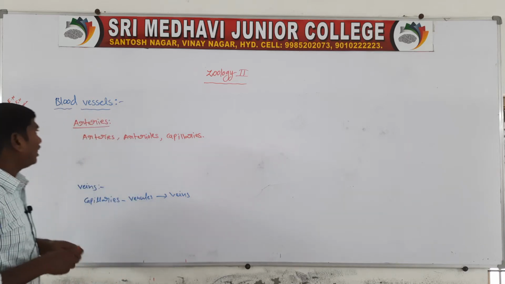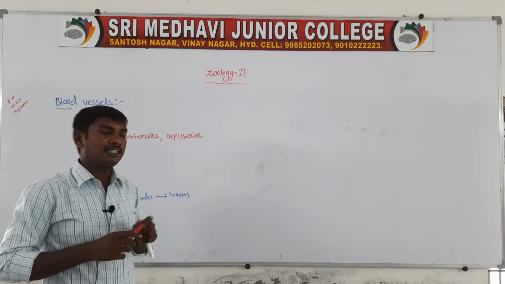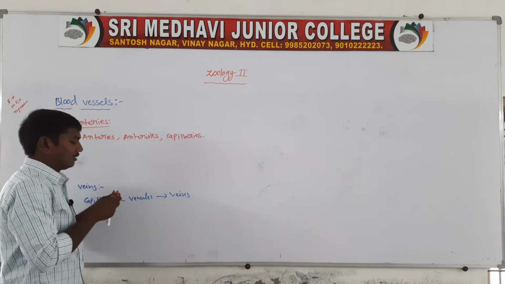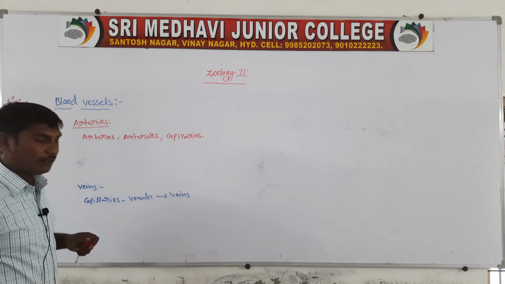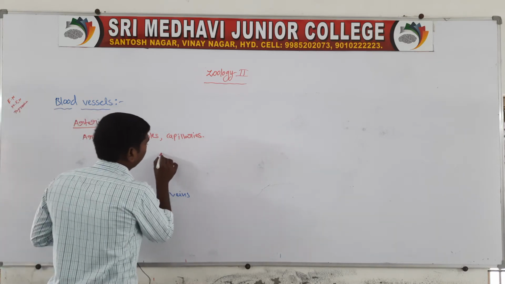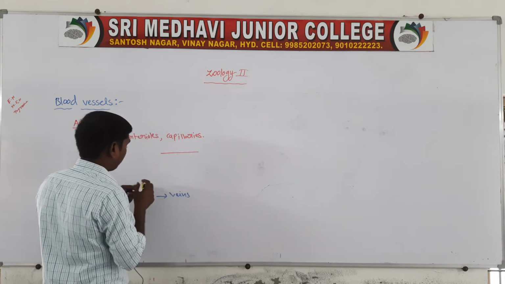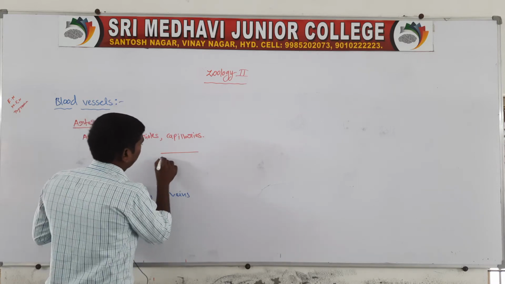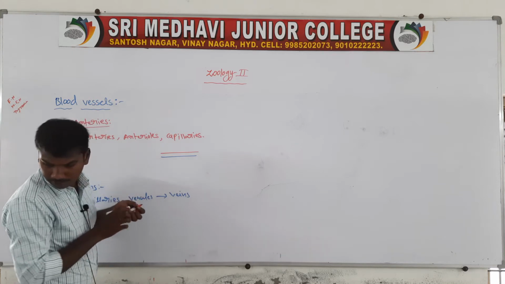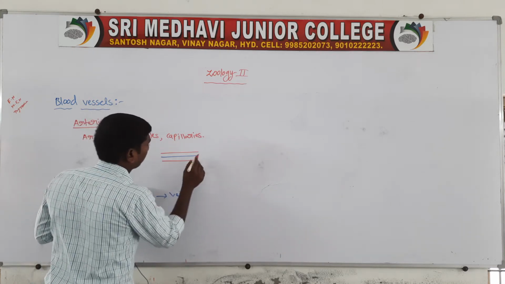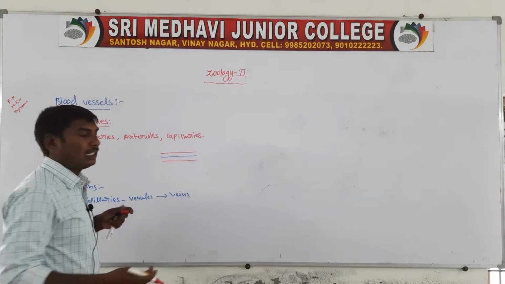Next, the blood vessels are formed by three layers. Any blood vessel, artery or vein, is formed by three layers, or membranes.